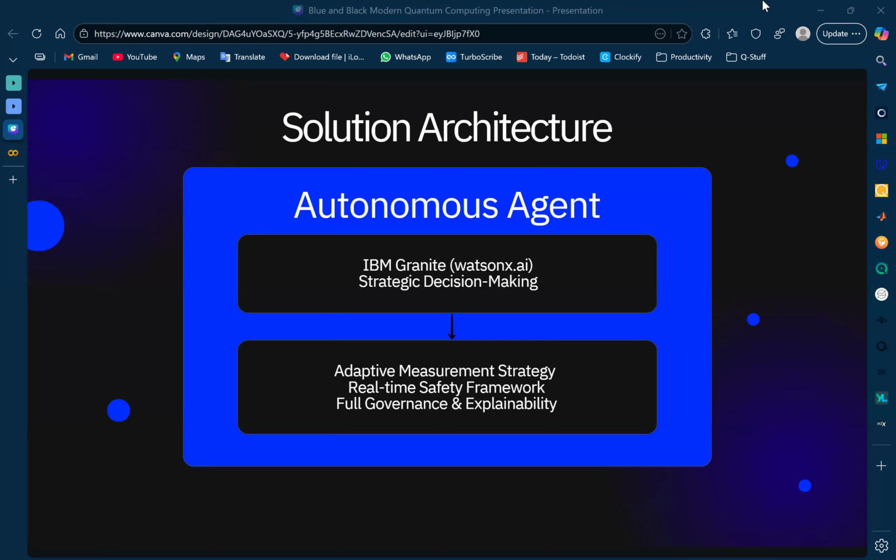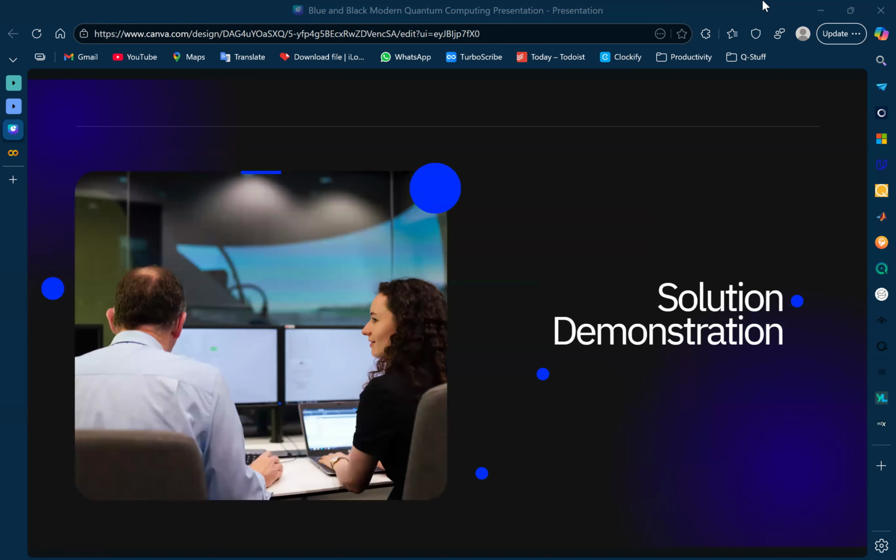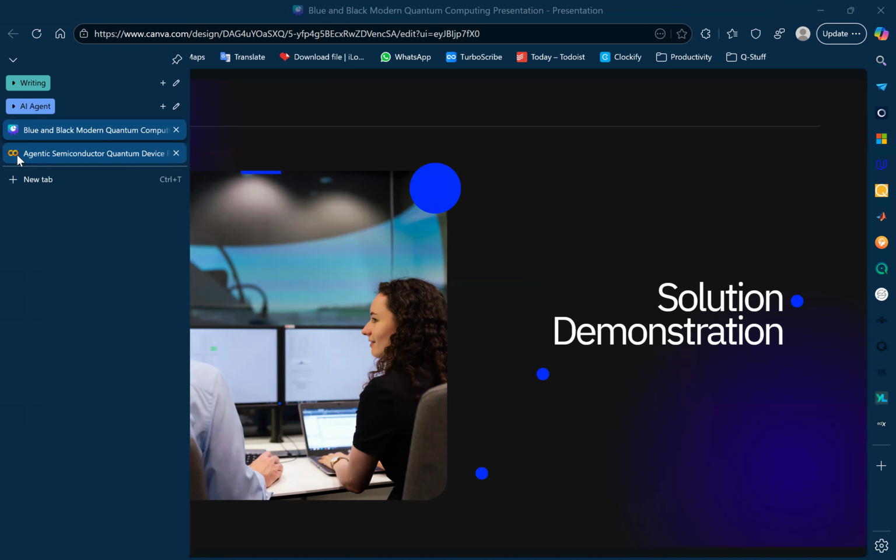Granite makes strategic decisions about which measurements to take, achieving our design goals, which is 50% fewer measurements, zero violations, and full transparency. So I'm going to demonstrate Granite in action. I'll be running my agent on a simulated quantum device with a challenging target, which is to achieve 95% confidence and identifying a double dot configuration.